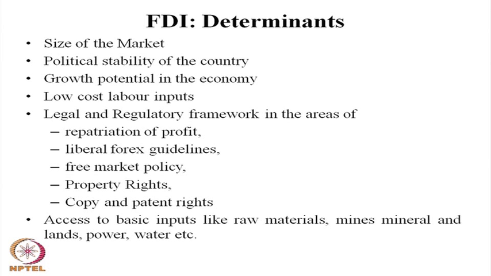Many developing countries like India, China, Mexico, and Brazil are emerging economies with huge markets. Market means customer base and purchasing power, and for this reason MNCs try to come into these countries. Size of the market is the primary determinant of foreign direct investment. Next, political stability of the country.